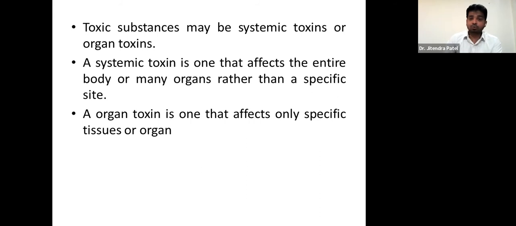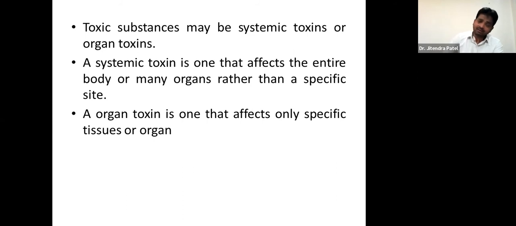So that maybe depends on the particular toxins. A systemic toxin is one that affects the entire body or many organs rather than a specific site. That's what systemic means, entire body, just like a general anesthesia. Whenever a major surgery is required in the operation theater, they are going to give general anesthesia. Whenever there is a minor surgery at a particular part of the body, where it has been injured, or any small surgery, maybe a snake bite, in that case organ toxins are going to occur, right?